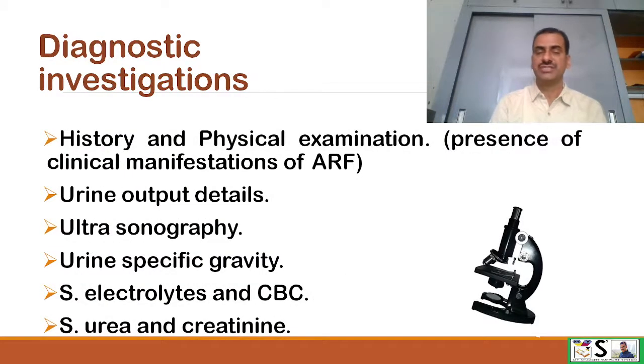What diagnostic investigations can be done? First of all, history and physical examination of the patient reveal the signs and symptoms of ARF. Then for confirmed diagnosis, urine output details or voiding history is checked. Ultrasonography can be performed for the kidney. Urine specific gravity, serum electrolytes, complete blood count, and serum urea and creatinine are performed.